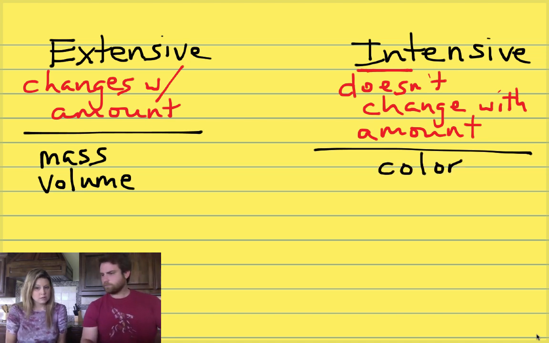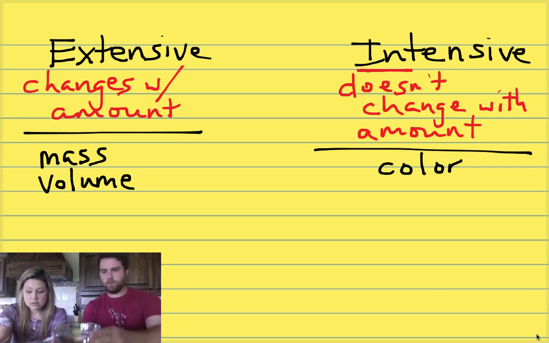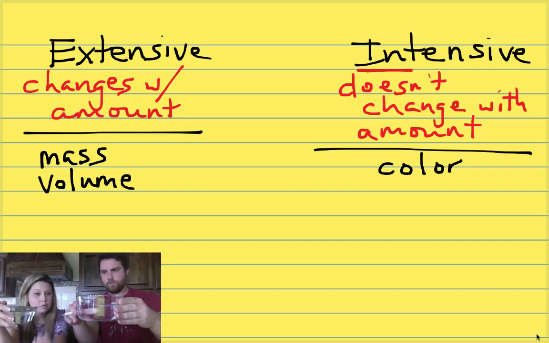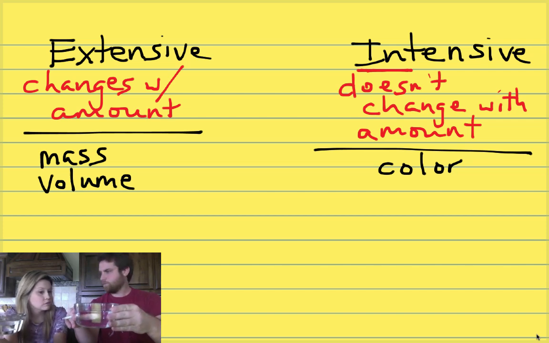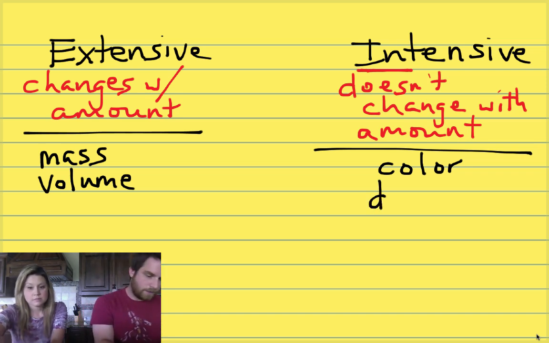Another one we should talk about is density. The density of water is 1 gram per milliliter. It's a measure of mass and volume. And this much and this much, it doesn't matter that I have a smaller amount. The density is the same. So density is always intensive. Density does not change with the amount, so therefore density is intensive.